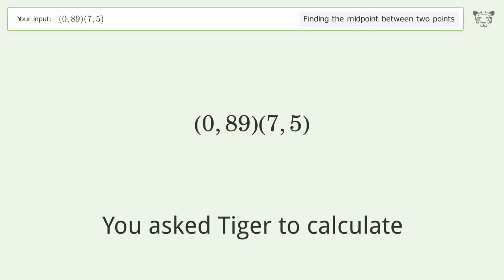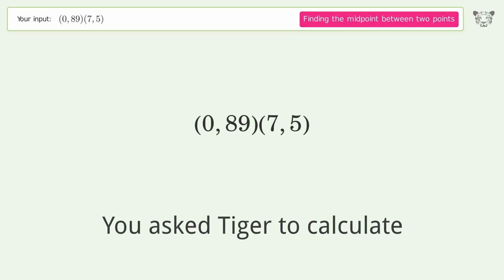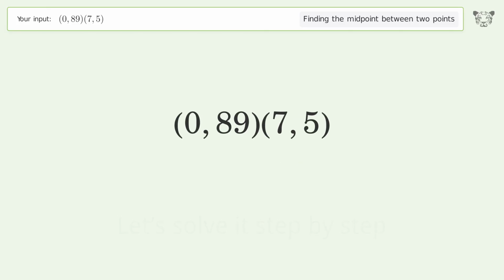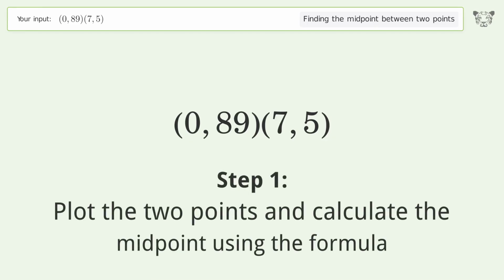You ask Tiger to calculate. This deals with finding the midpoint between 2 points. The midpoint between the 2 points is 3.547. Let's solve it step by step. Plot the 2 points and calculate the midpoint using the formula.